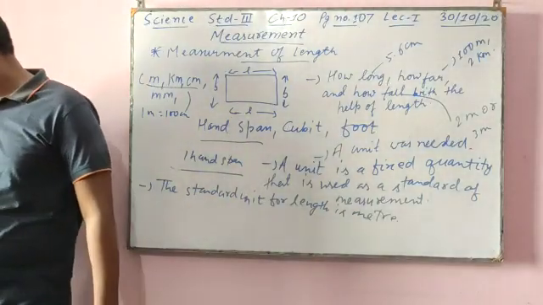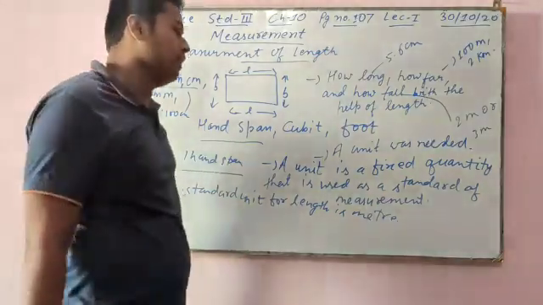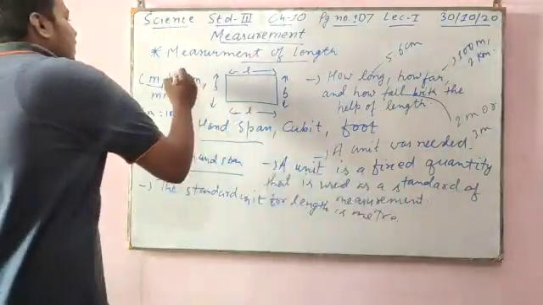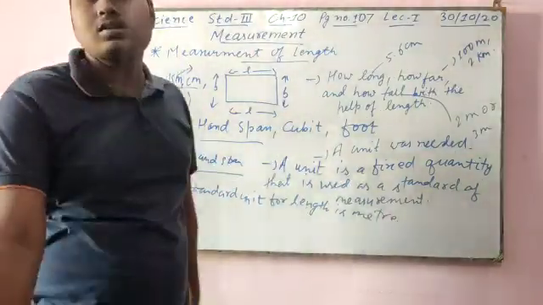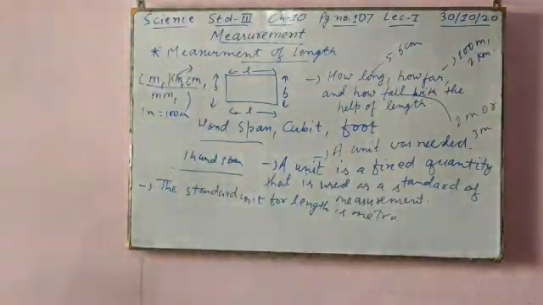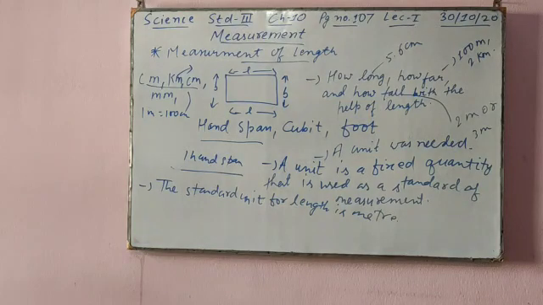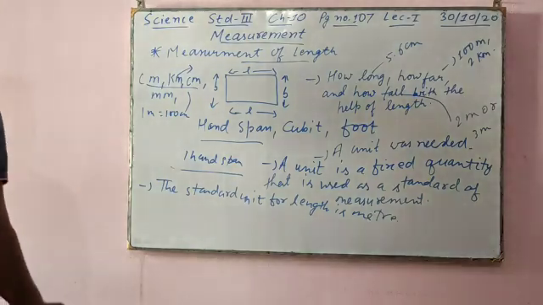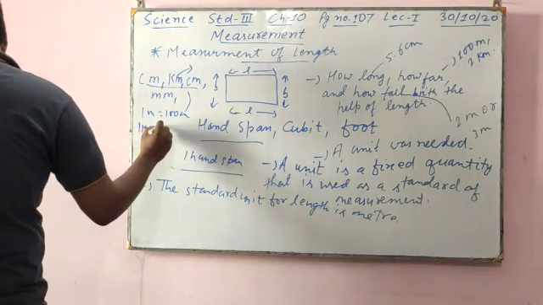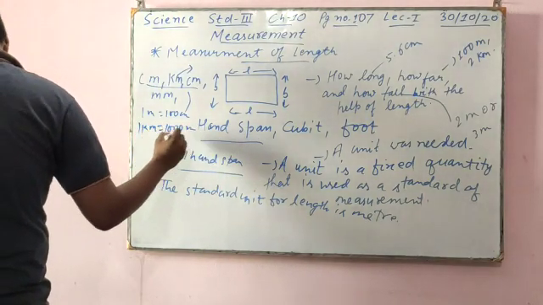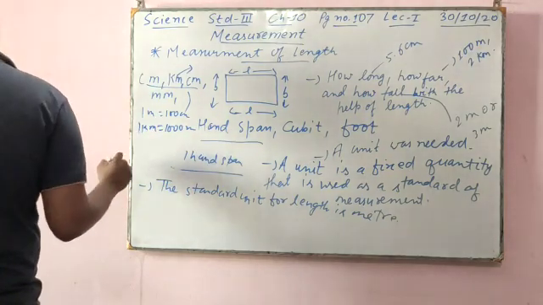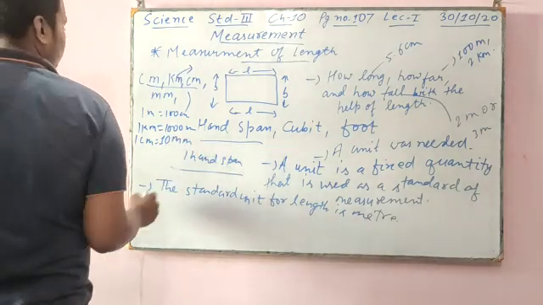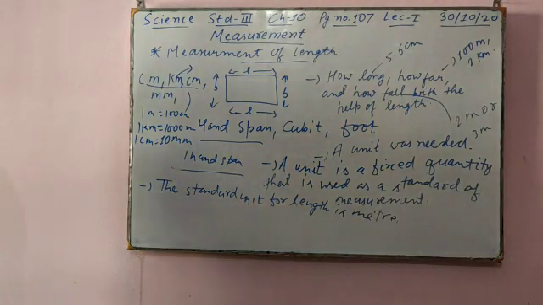Long length, such as the distance between two villages. From this village to this village we take the long unit, kilometer. Kilometer means longer. When we have to measure the distance between two villages, then we use kilometer. So 1 kilometer is equal to 1000 meter. 1 meter is equal to 100 centimeter, and 1 centimeter is equal to 10 millimeter. So these are the three forms.